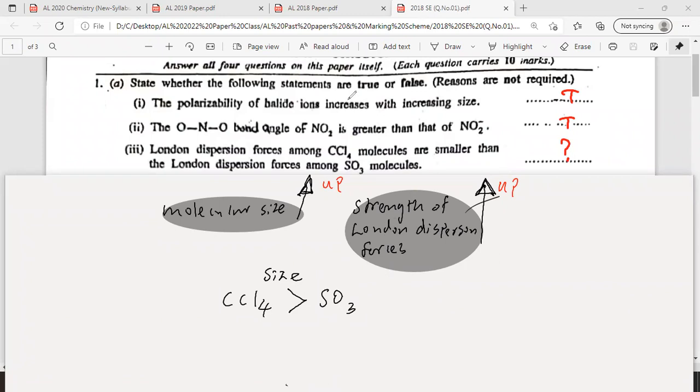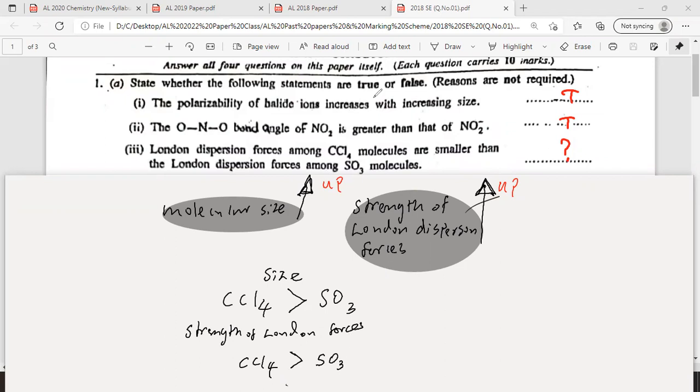Therefore, the size of CCl4 is greater than SO3, and so the strength of London forces is greater in CCl4 than in SO3.